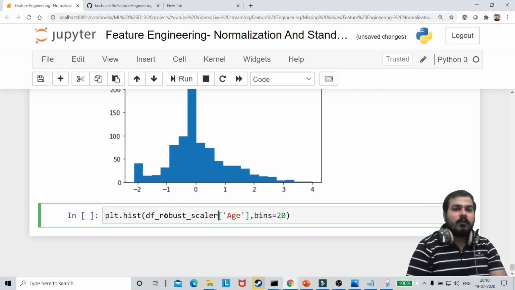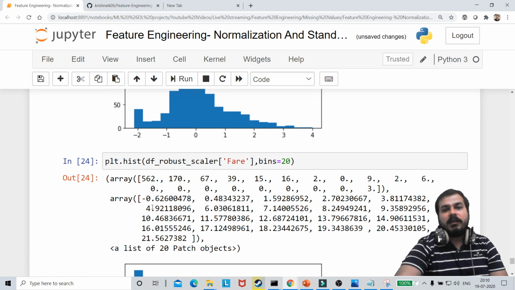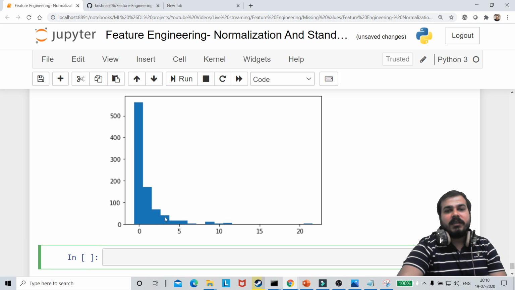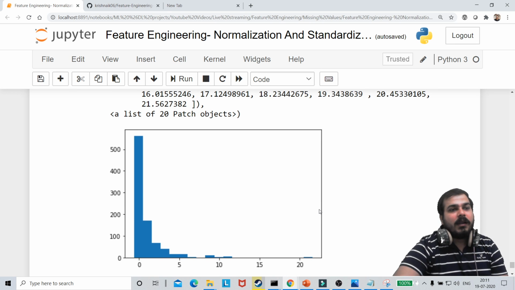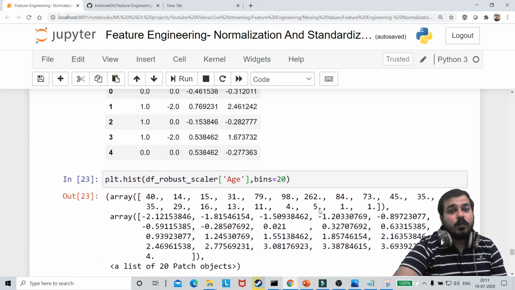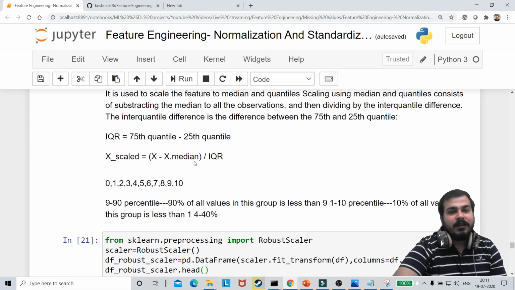Df of robust scalar with age. And here I'm going to check with respect to fair. Since it has outliers, the range of values is from minus something to more than 20. Why are we doing this? Because robust scaling works well, since at the end we are trying to account for the outliers. So outliers over here are getting skipped.